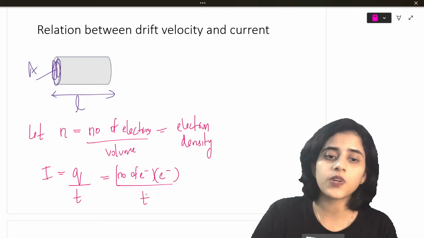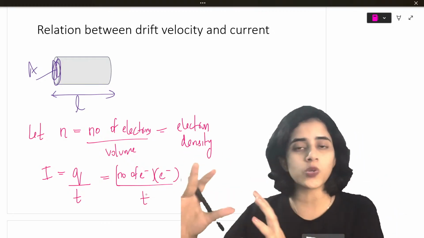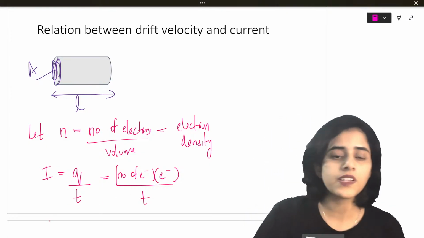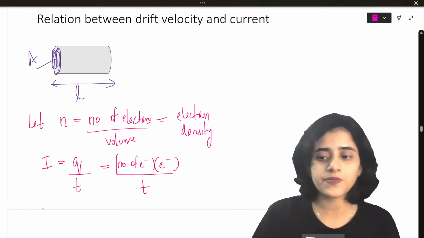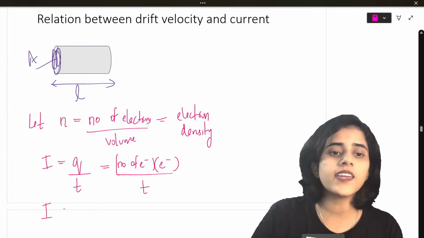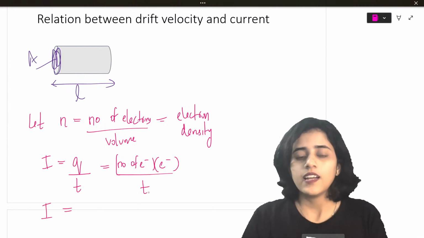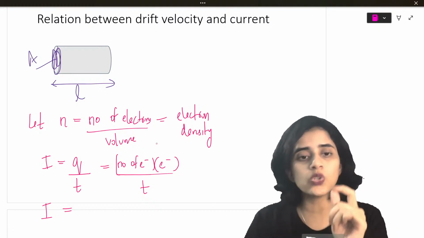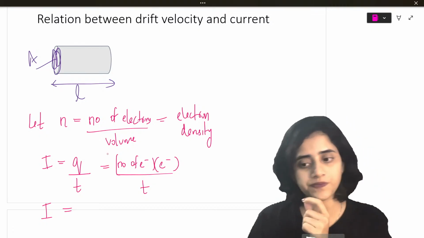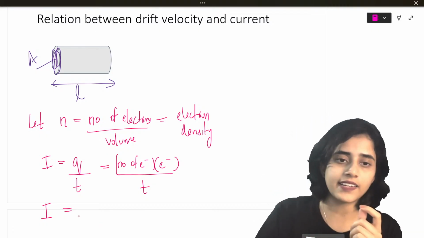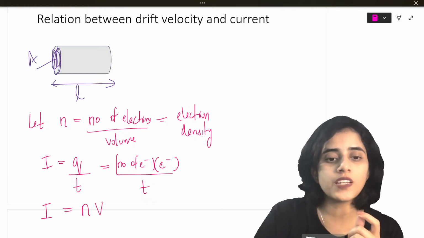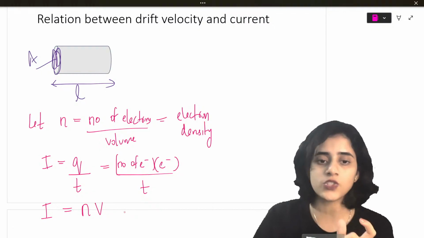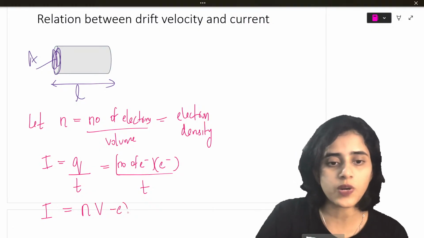So I is equal to the number of electrons into the charge of one electron, which I can write as n into V into the charge of one electron.